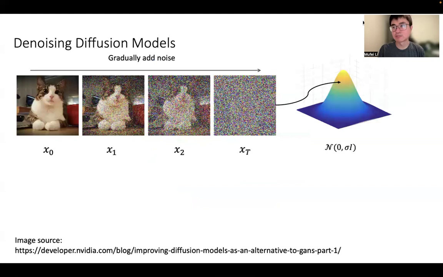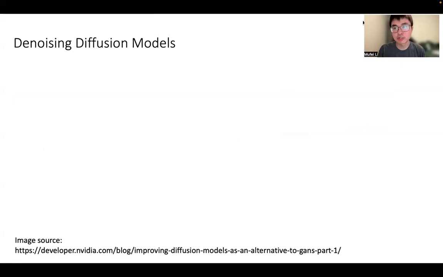Diffusion models have become the standard for image generation. For a high-level idea, starting from a real image, we can gradually add noise to it until we obtain pure noise that can be sampled from a standard normal distribution. Here, capital T is the number of diffusion steps, also known as the number of refinement steps. We can train a neural network, called denoising network, to perform one-step denoising.